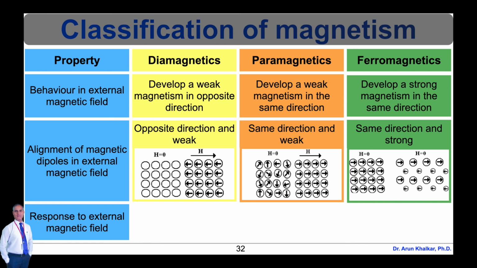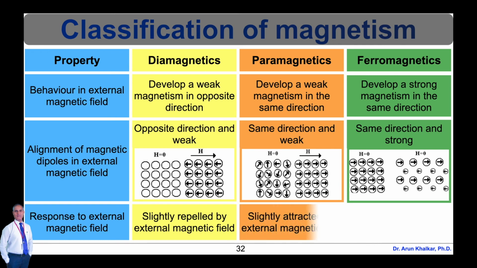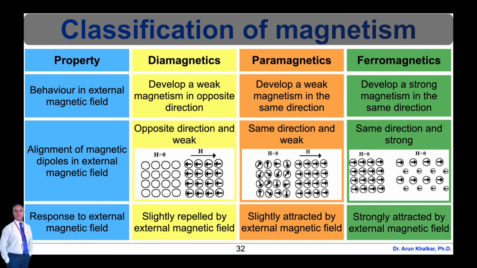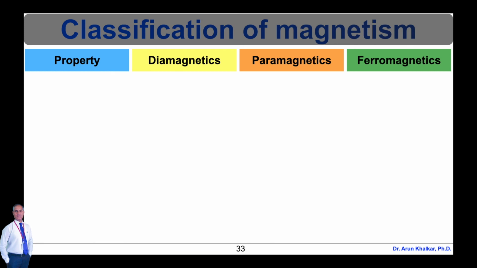Next property is response to external magnetic field. For the diamagnetics, slightly repelled by the external magnetic field, whereas for the paramagnetics, slightly attracted by external magnetic field. And for the ferromagnets, strongly attracted by the external magnetic field.